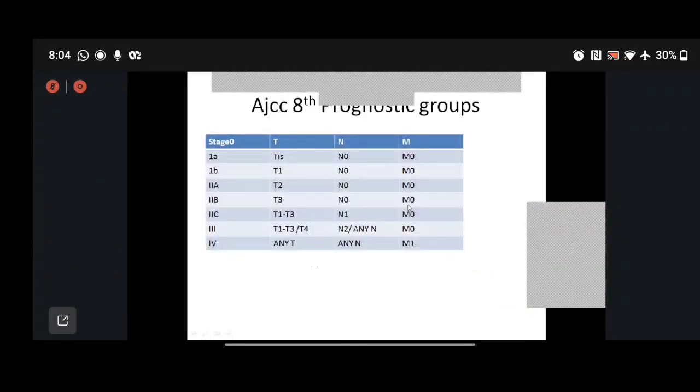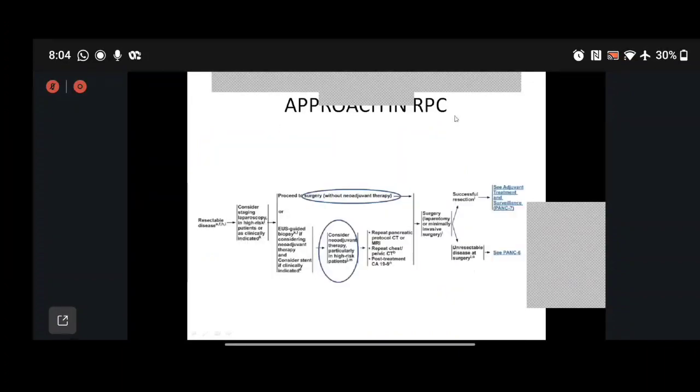I'm sure I don't need to go through the staging. So the approach in resectable pancreatic cancer has two pathways. One is we proceed with surgery without NACT, and the other is we undergo a US guided biopsy when we